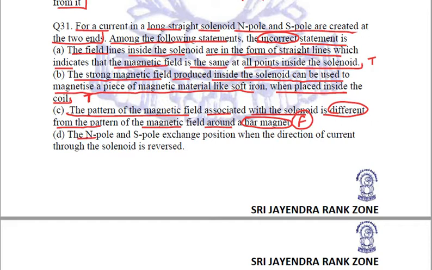The North Pole and South Pole exchange positions when the direction of current through the solenoid is reversed. This is also a true statement. So C is the incorrect statement and therefore we are going to mark it to be our answer.